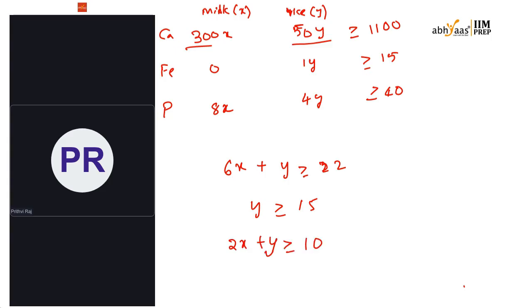Okay, so minimum y value has to be more than or equal to 15. So I will try 15. So if I take 15 in this one, 6x has to be greater than or equal to, if I minus 15 from 22, right? Yes, 7.